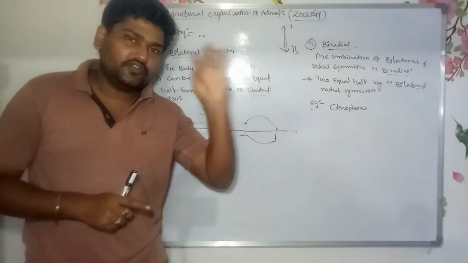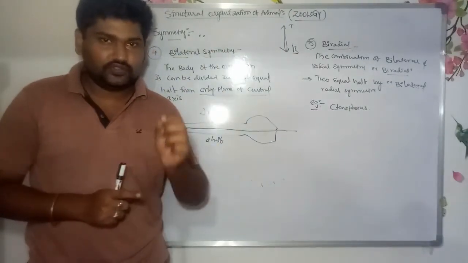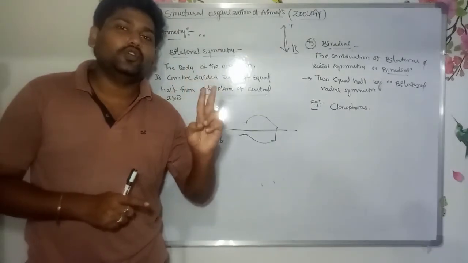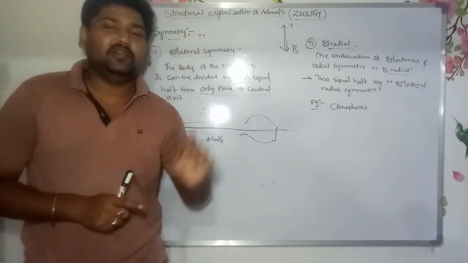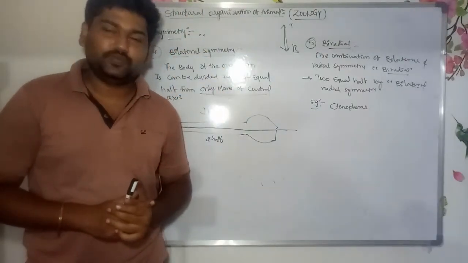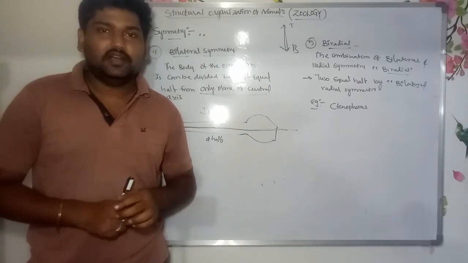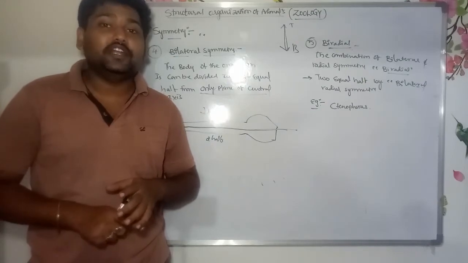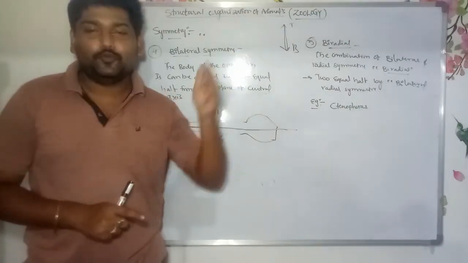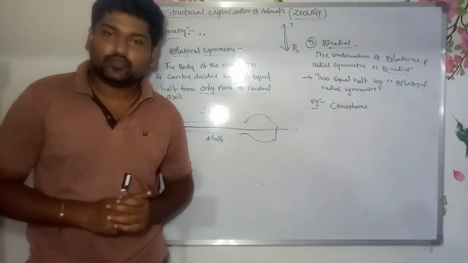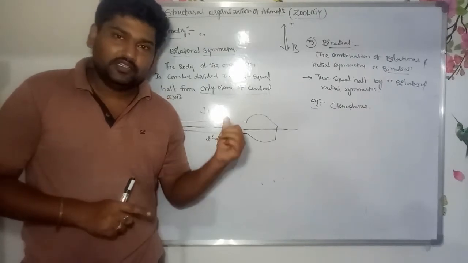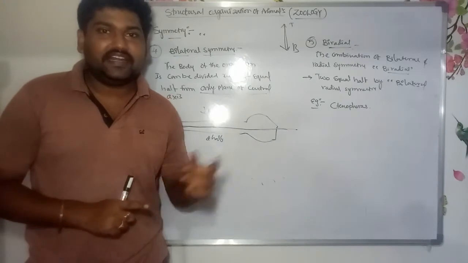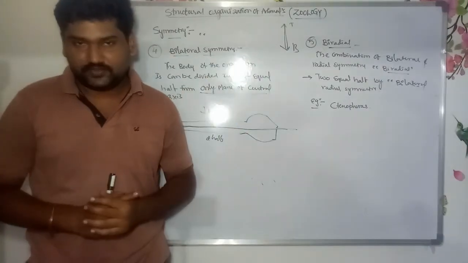That is spherical. Radial symmetry is when the body can be divided into equal halves from top to bottom. Spherical symmetry example, Volvox. Examples of radial symmetry are coelenterates and sponges.